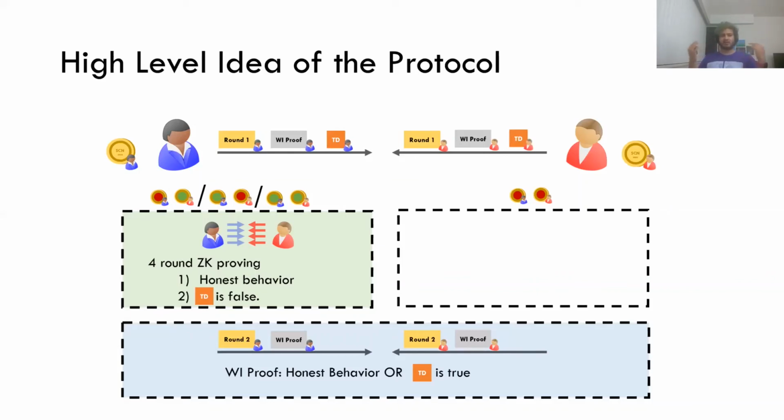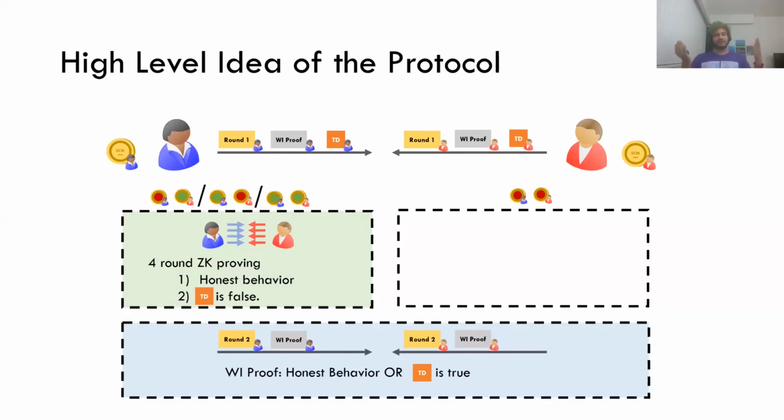So Alice and Bob both send the trapdoor information in the first round, and the WI statement is, hey, I behaved honestly, or this trapdoor is true. Okay, so now I allowed the simulator to use the trapdoor, but what prevents the cheating Alice from using the trapdoor and not behaving honestly?